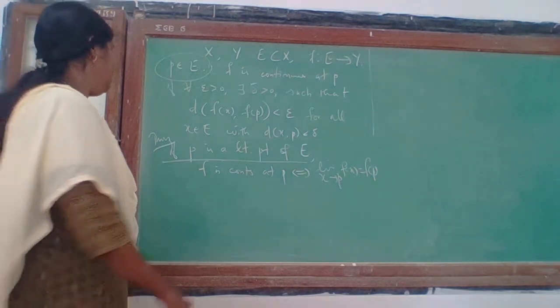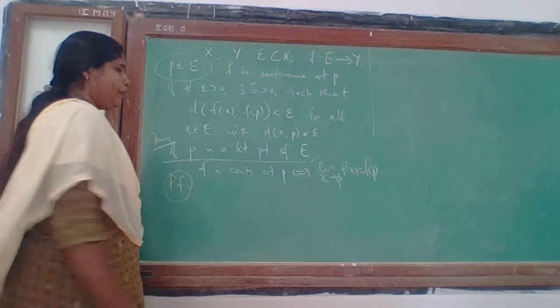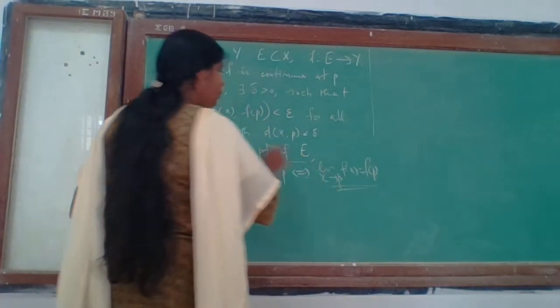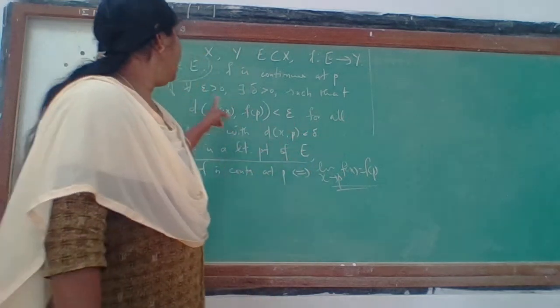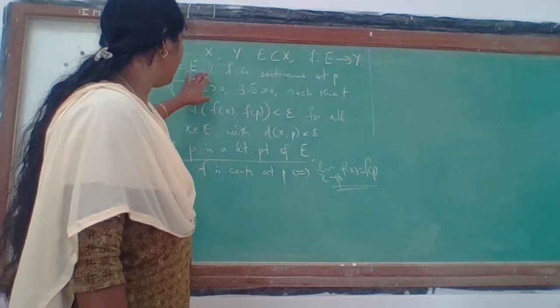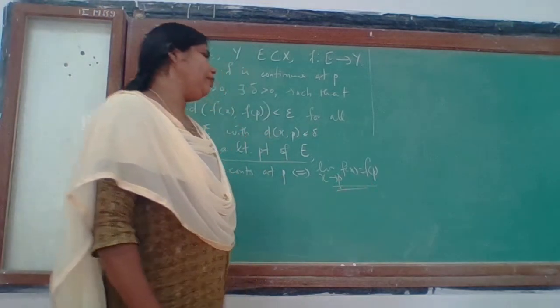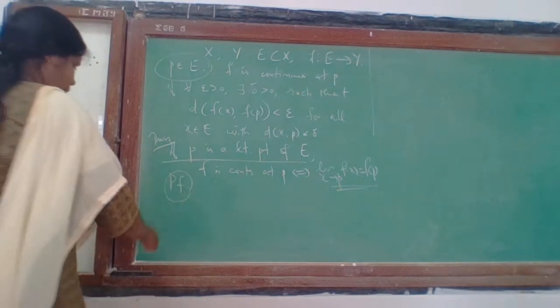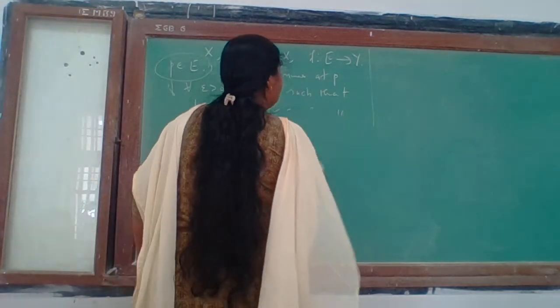The proof is very direct, as we explained. If we have this, by the definition of the limit of a function at p, you have the continuity of f at p. And conversely, if f is continuous at p, we have all this, and this implies that the limit as x tends to p of f(x) is f(p). So no need to prove that further. We check the proof.